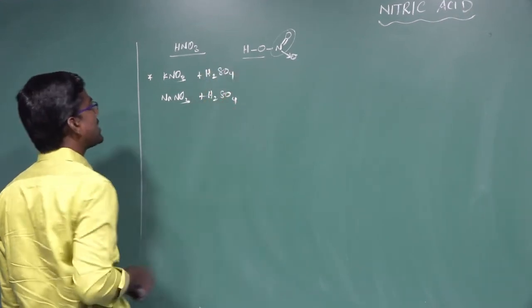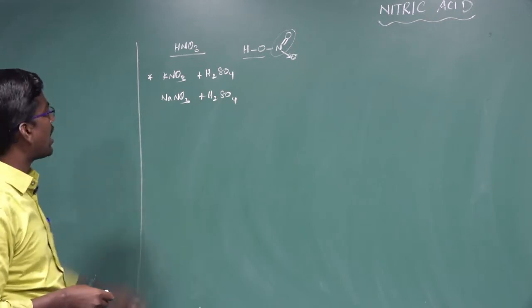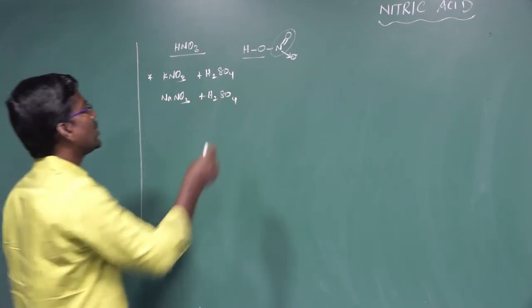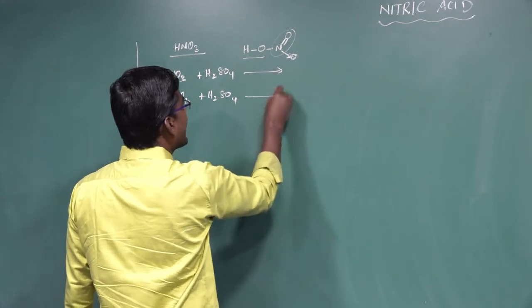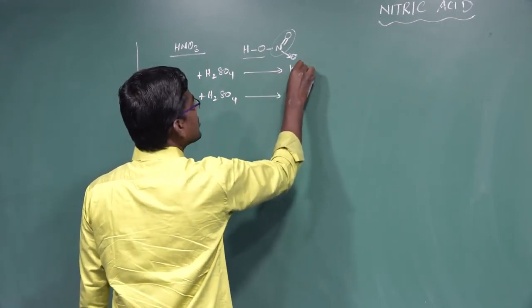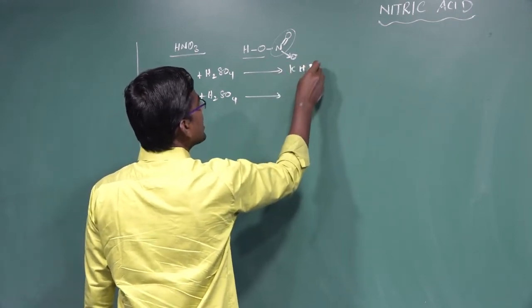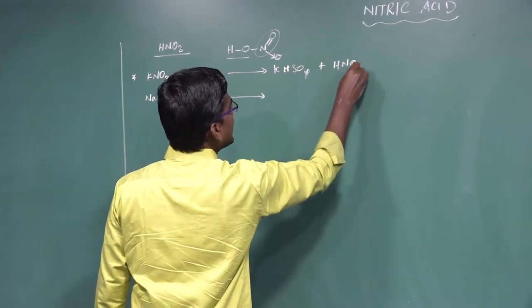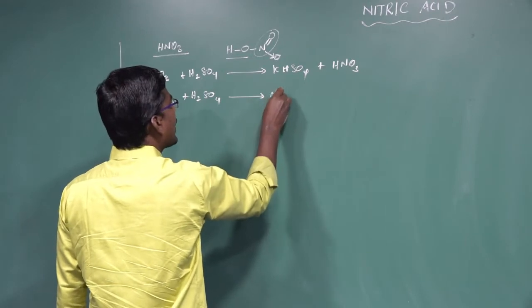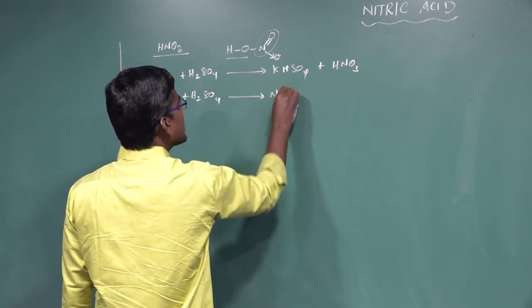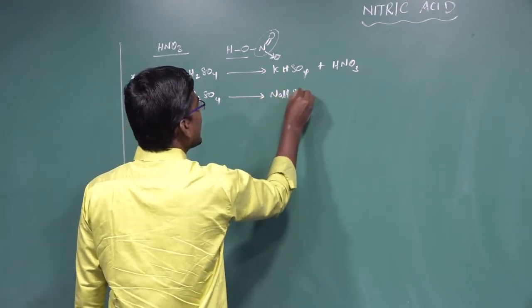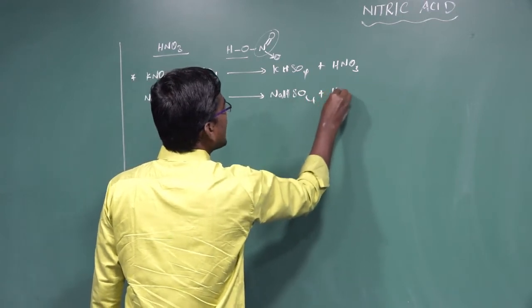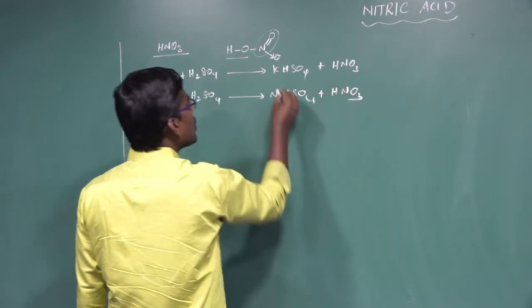Potassium nitrate with sulfuric acid, or sodium nitrate with sulfuric acid, gives potassium bisulfate, KHSO4, with HNO3 nitric acid, and sodium bisulfate, NaHSO4, plus nitric acid HNO3.